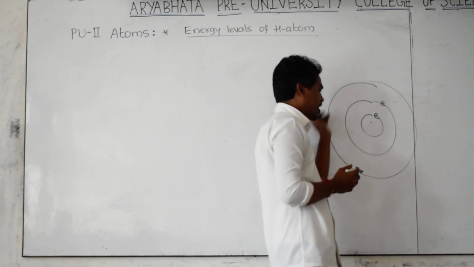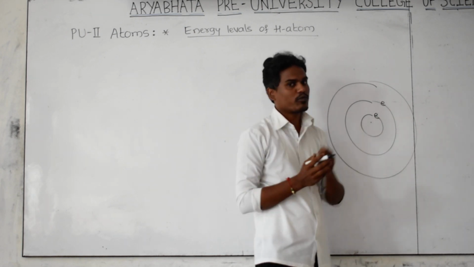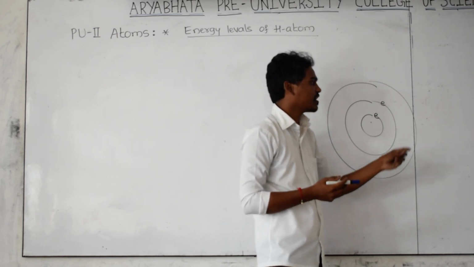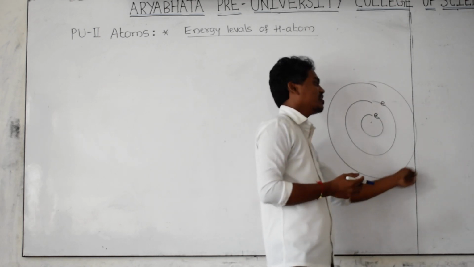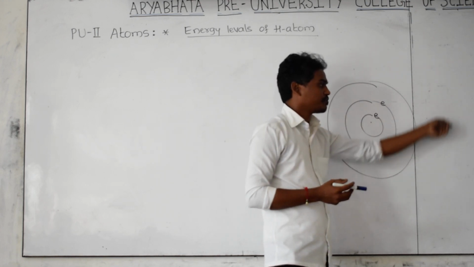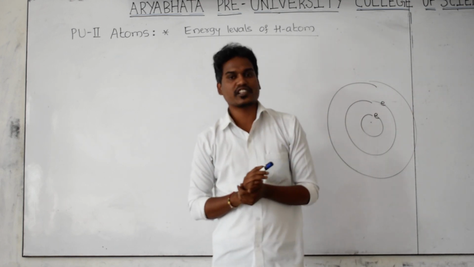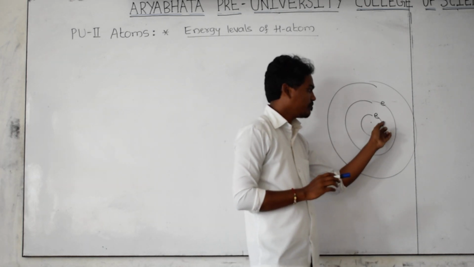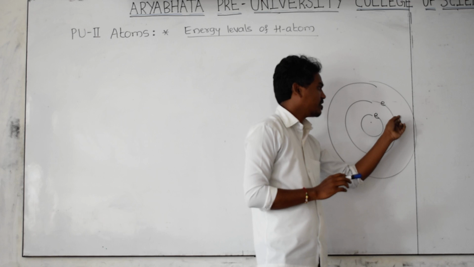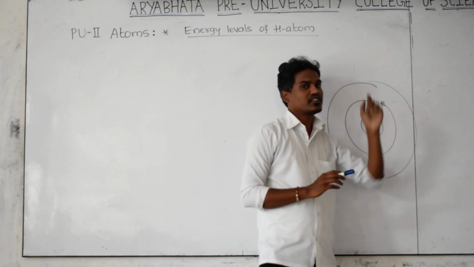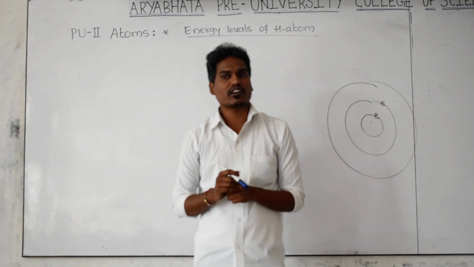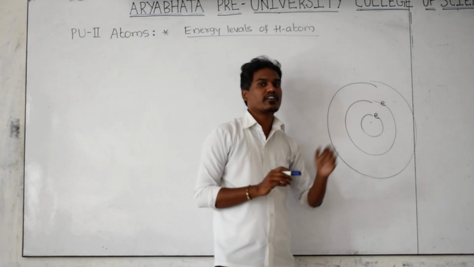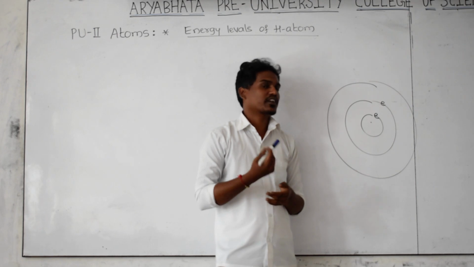Like that, one more electron is revolving around the nucleus and has some energy. That's why this respective orbit is called the third energy level, and this is the fourth energy level. It means the electron does not have the same energy in each and every orbit. Here it has some energy, and here it has different energy. That's why whenever the electron revolves around the nucleus, it has different energies in different levels or orbits.